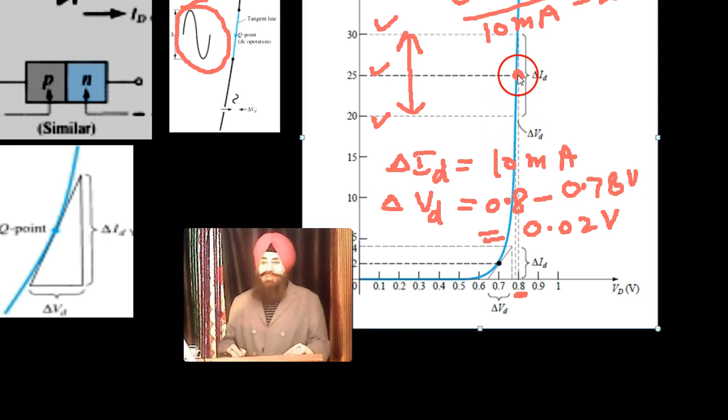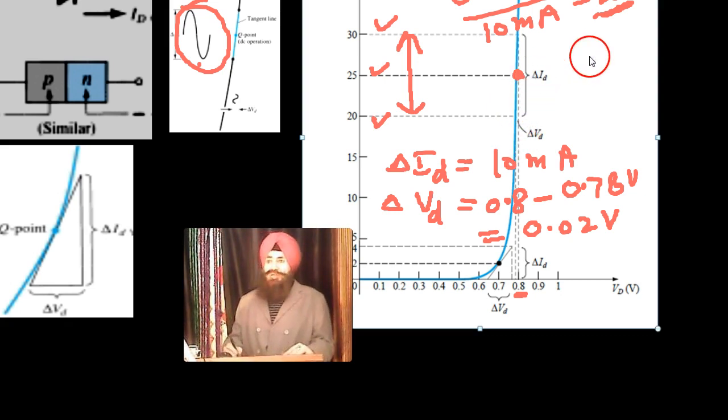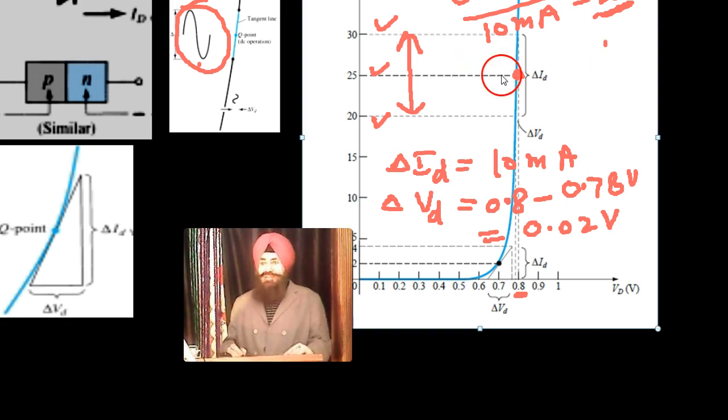If you choose this point, this resistance means variation. When this signal comes, the resistance varies. How much? The variation is 2 ohm, because this line is almost linear, and the variation in resistance will be very small. So this is the variation in resistance. This is called AC resistance about this point.